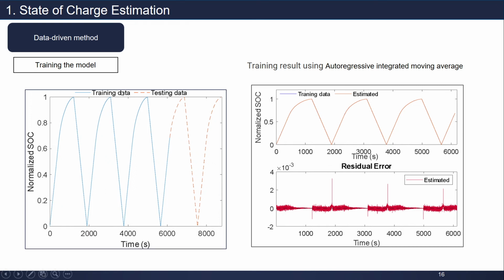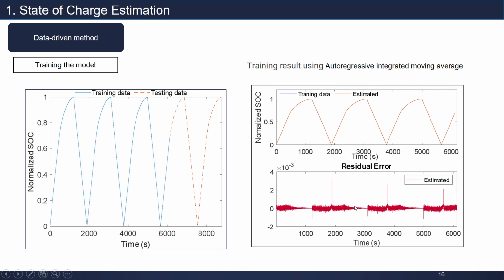You need to divide the training data. First, you need to divide. This part will be used for training, and this historical data you will use as testing data. After training, in this case, this is not using machine learning. This is using autoregressive integrated moving average, a statistical method to estimate SOC. And during training, you will get this normal SOC.